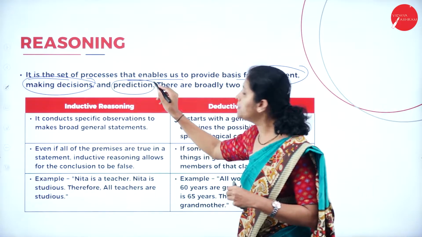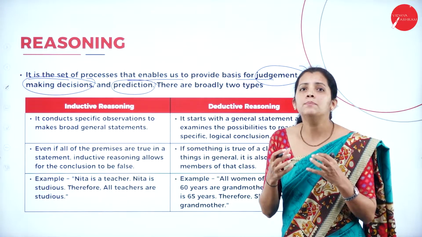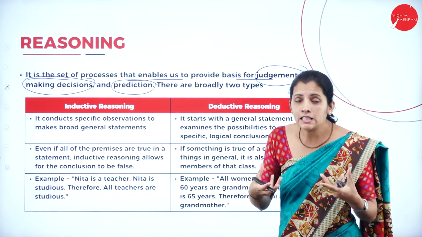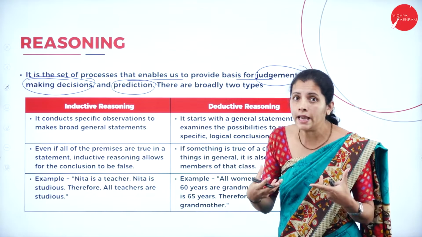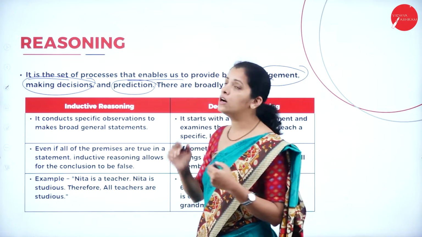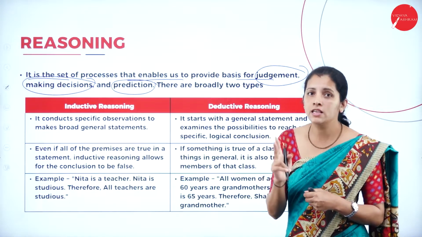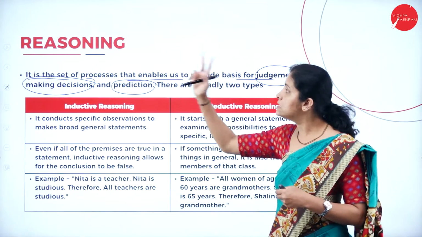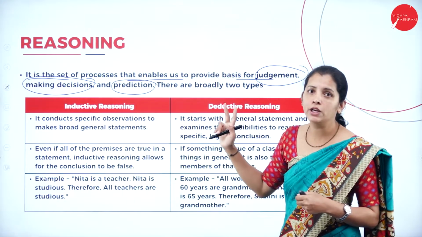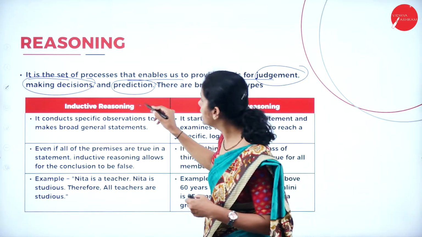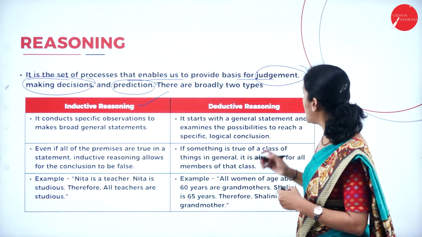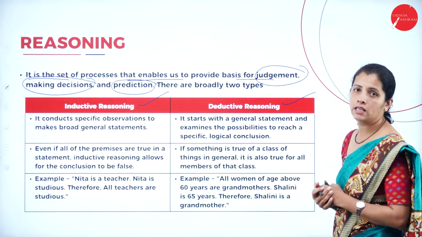So what is prediction here? It's nothing but we are going to imagine or predict. That is itself called prediction. And there are two types of reasoning. Reasoning is classified into two types, that is inductive reasoning as well as deductive reasoning.